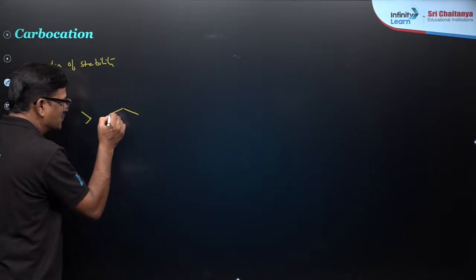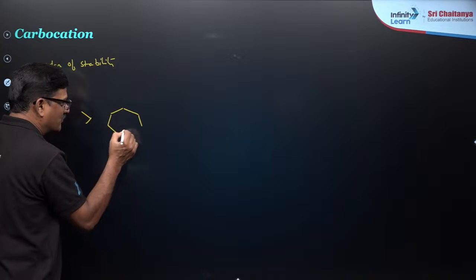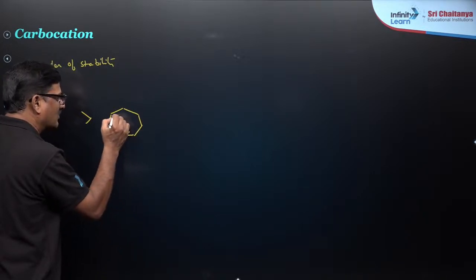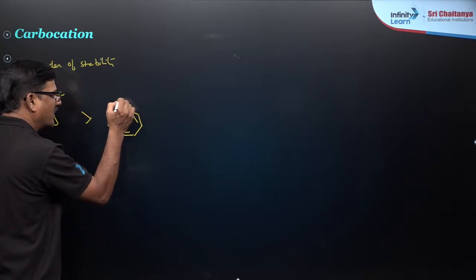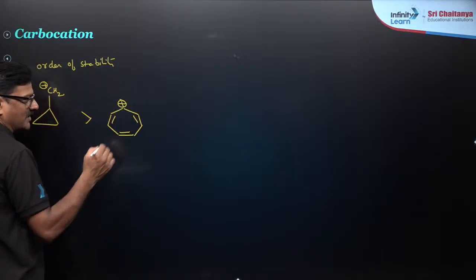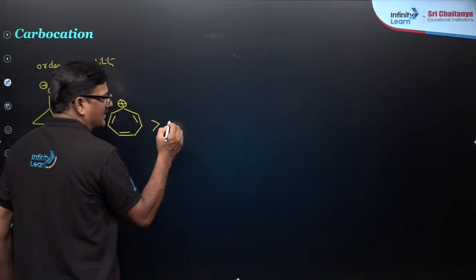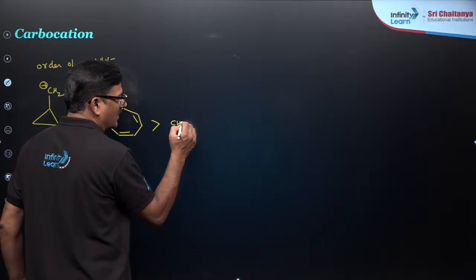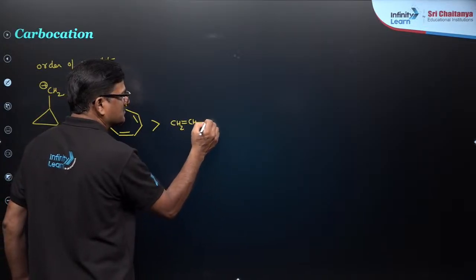And after that you have the tropylium carbocation, which is more stable, and the allyl carbocation is more stable.